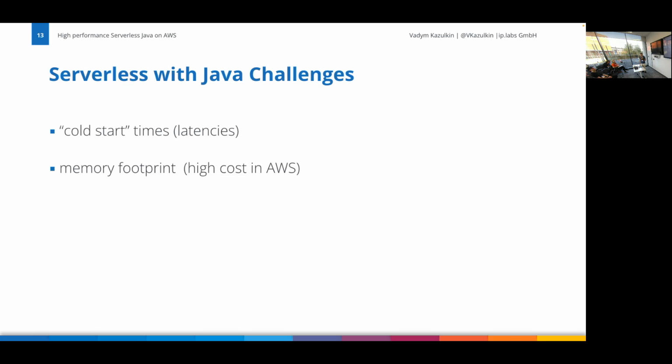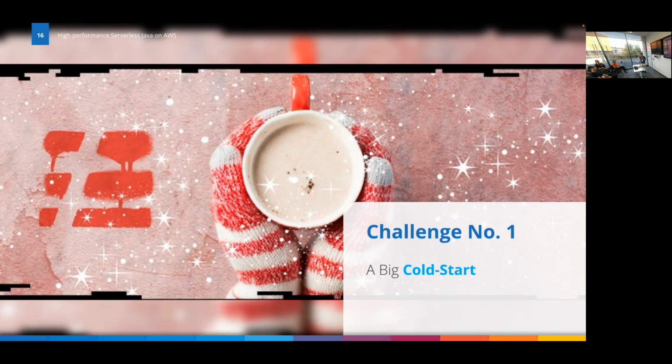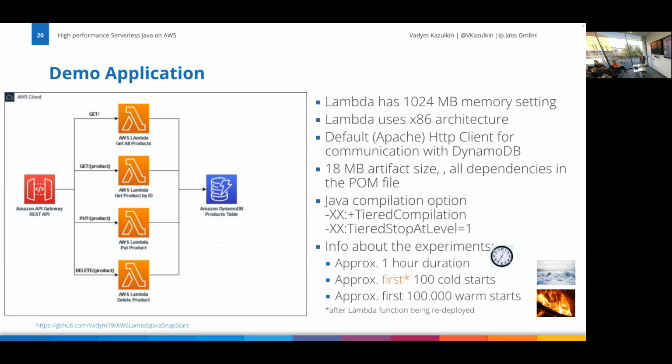Not for every application is cold start a problem. If it's completely asynchronous, that's fine, but there are lots of synchronous web API REST applications where it matters, and we will see the results. Everybody should know what cold start is. It's an AWS conference. If I'm at a Java conference, I explain it, but let's assume you know this, and we'll just show some basic application that